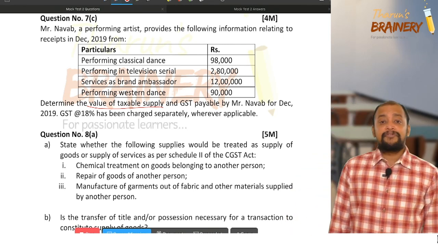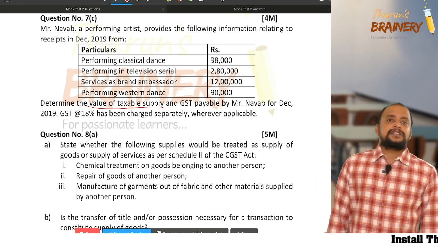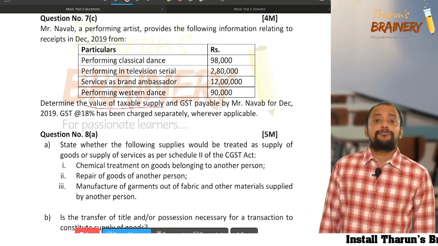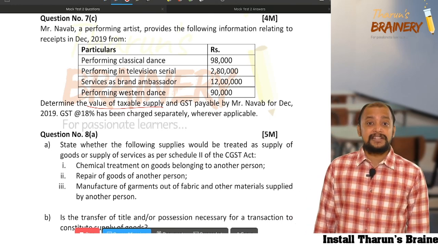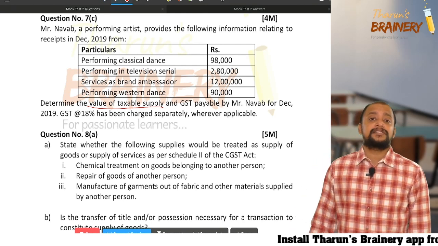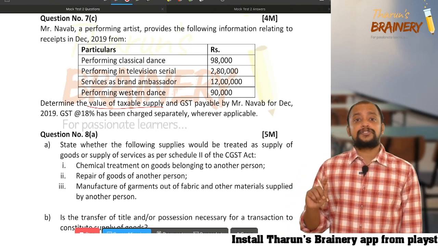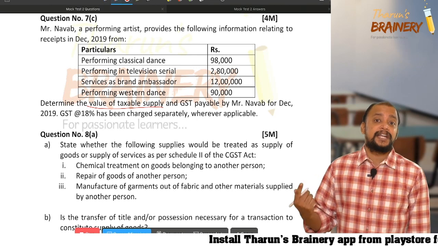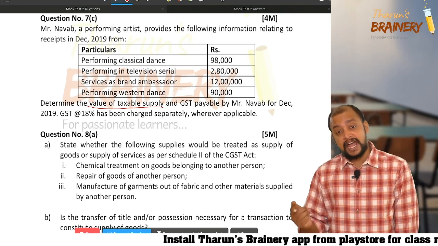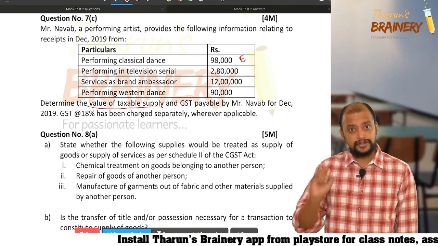Number 1, performing classical dance. If you remember, there is one exemption: services by a performance artist in classical or folk art form of music, dance and theatre, where the consideration charged per performance does not exceed rupees 1,50,000. However, this exemption is not available if they are acting as a brand ambassador. So therefore, here it is a performing artist, that too in dance in classical art form. Therefore, it is exempted. Like that you should write.